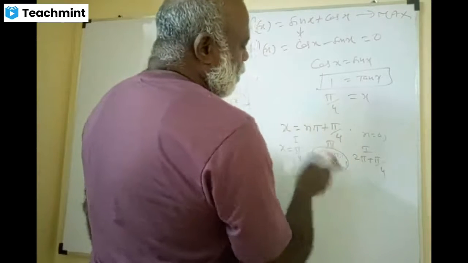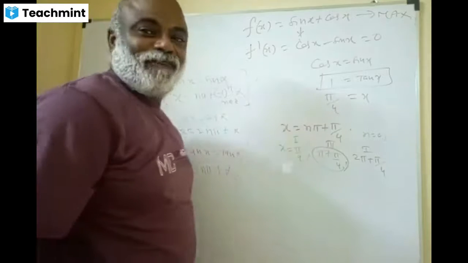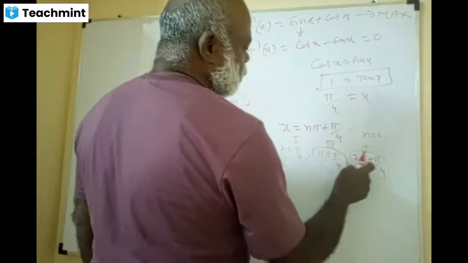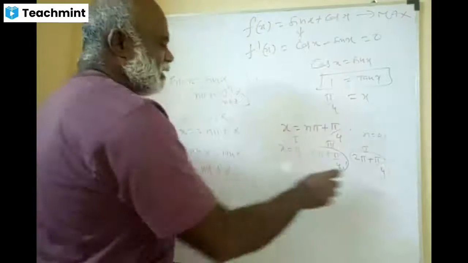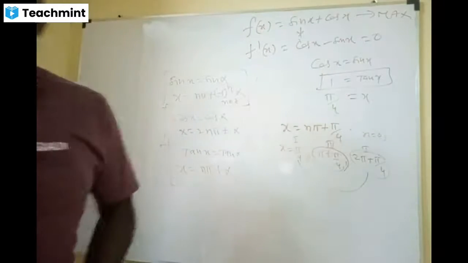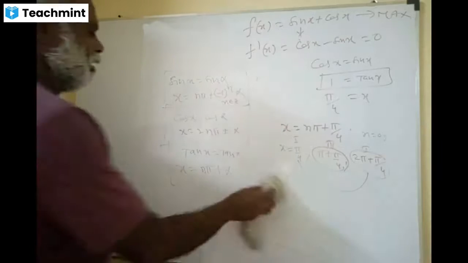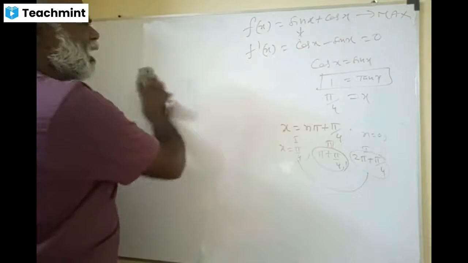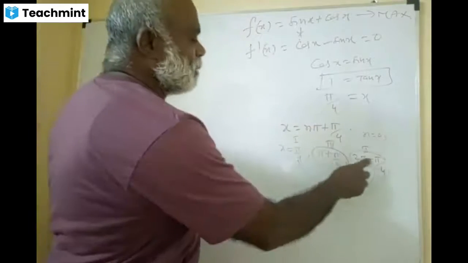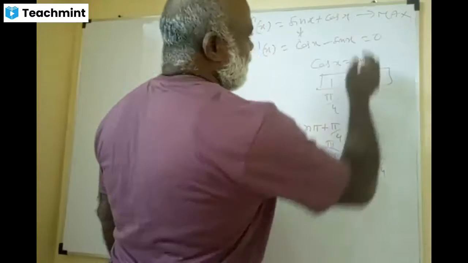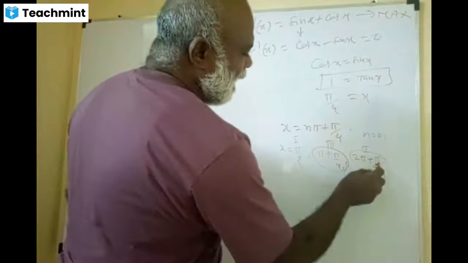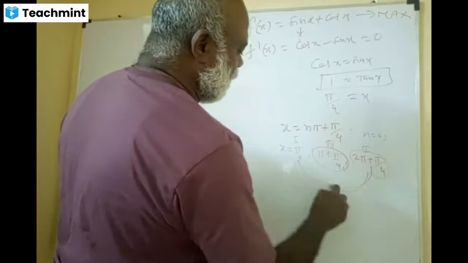Third quadrant, both are negative. So there is no question of maximum. Again, first quadrant, same value, 2 pi plus pi by 4. You get the same values here, so this and this are same. Therefore, friends, I hope you are able to follow me. Pi by 4 is the first quadrant, both sin and cos are positive. 2n pi plus pi by 4 is in the first quadrant, therefore it's a positive mark. Because it is the allied angle of pi by 4, this and this are equal.